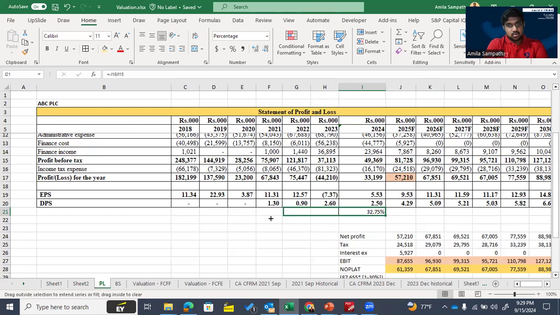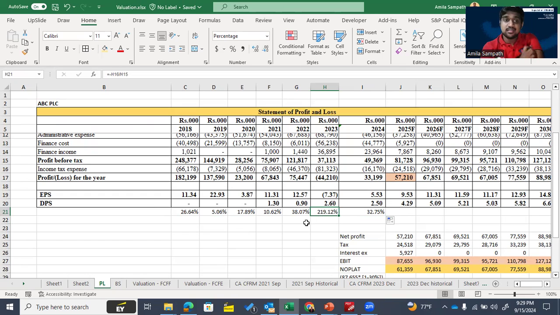Like this, for the whole historical period, I can calculate the effective tax rate. But the issue is, when we use the effective tax rate, in some cases, you can see for the financial year 2023, their effective tax rate is 219%, but it is abnormal.